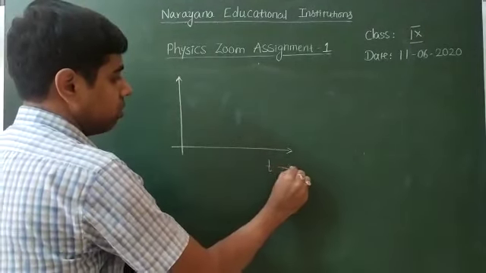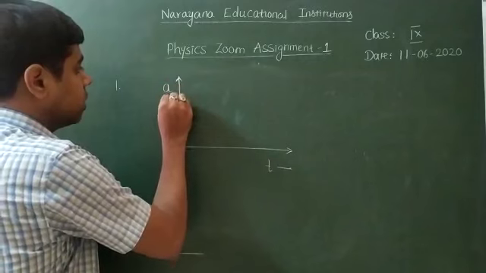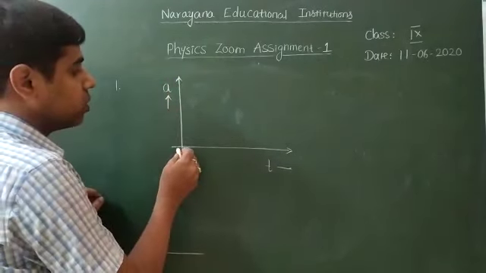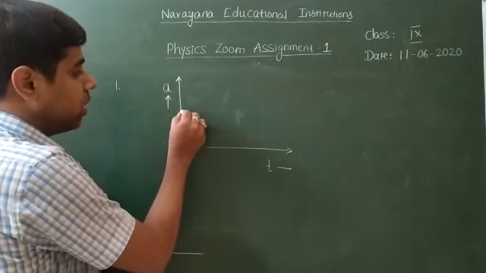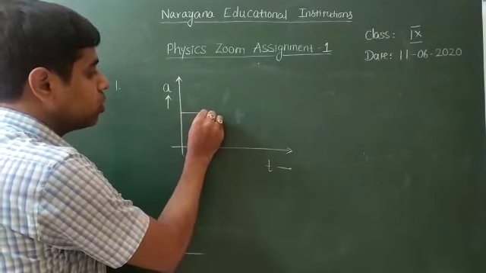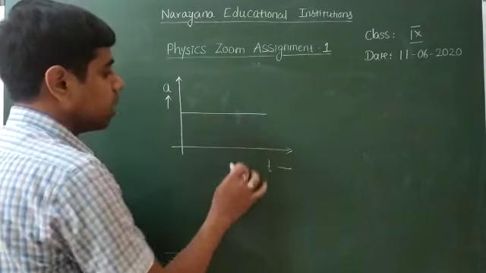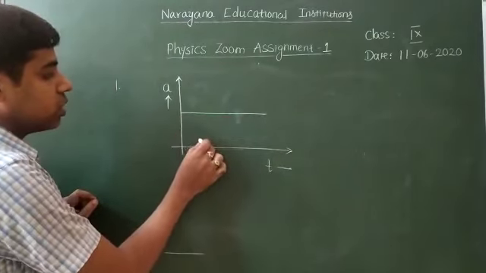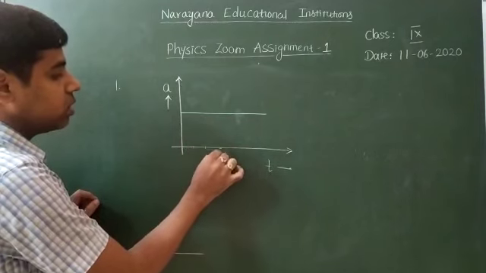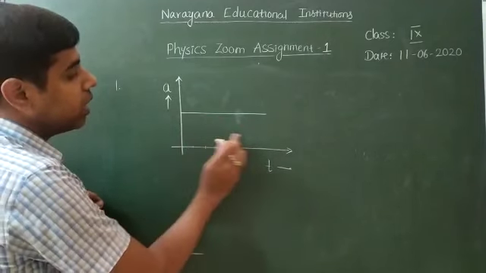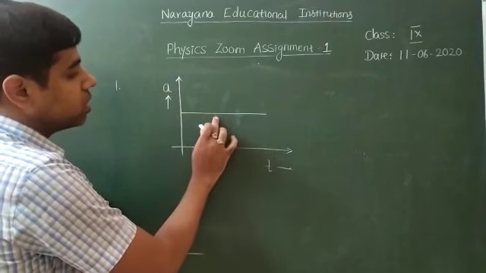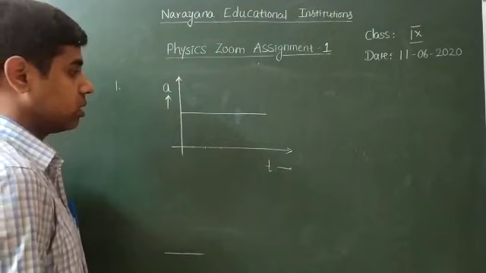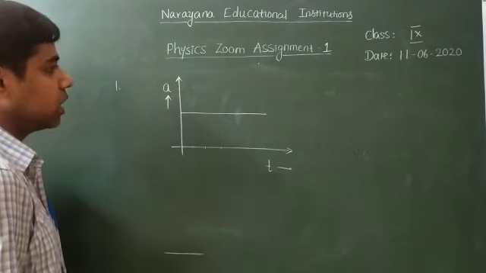This is the time and this is the acceleration. The acceleration is not varying with respect to time. That means at every point of time the acceleration should be constant, so it is parallel to the time axis. At t equal to 1 second the same acceleration, at 2 seconds the same acceleration, at 3 seconds the same acceleration. At any point of time, if the acceleration has the same value, then we can say it is a constant acceleration. This is the first question.